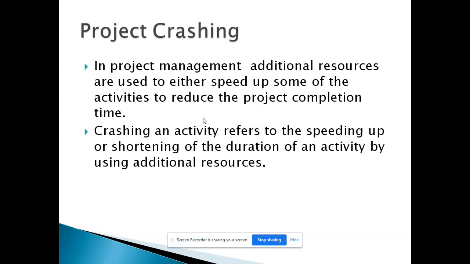So, what is crashing? In project management, additional resources are used to either speed up some of the activities to reduce the project completion time. That is, if one is ready to bear higher than the normal cost, it would always be possible to speed up projects. This technique of reducing project completion time by spending more money is known as crashing.